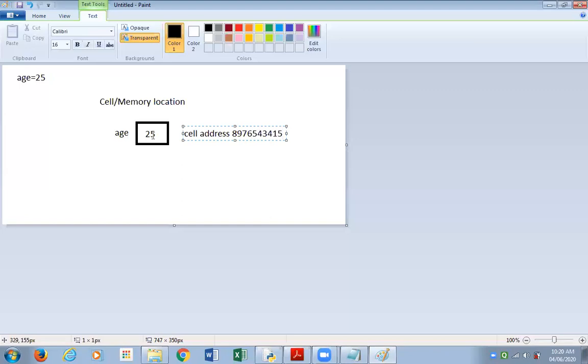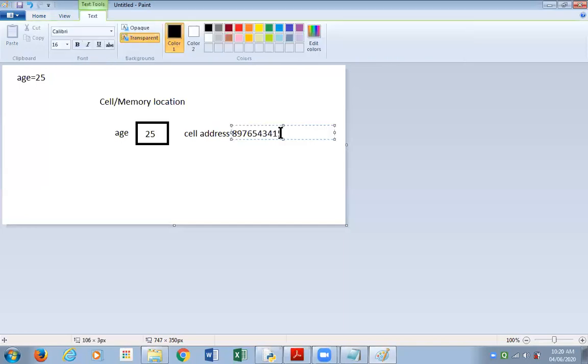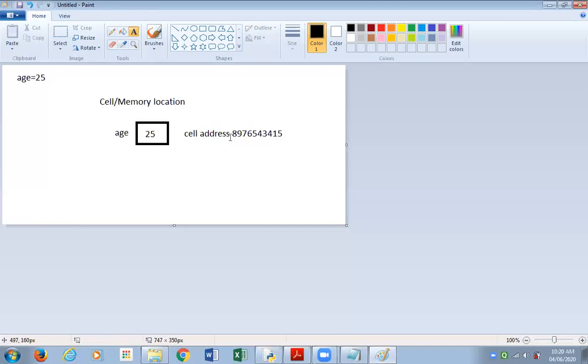So I prefer to assign a name to that cell, and I would like to communicate with the computer, to keep the value in that cell or to get the value from that cell, with the help of this name, which is also called a variable. In short, I do not want to take the trouble of remembering such huge numbers or cell addresses.